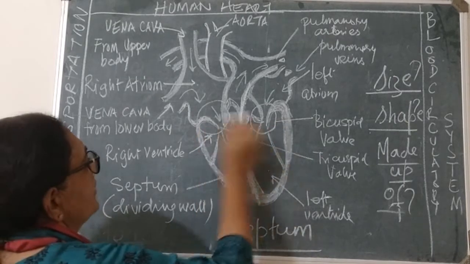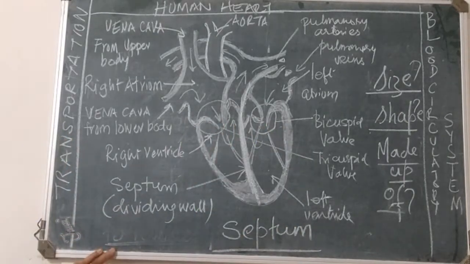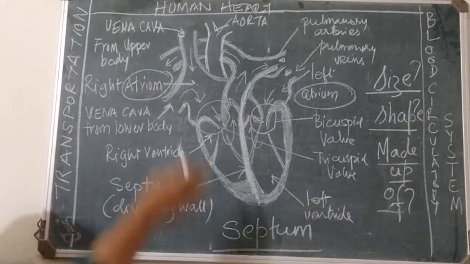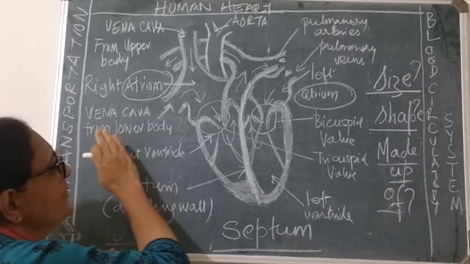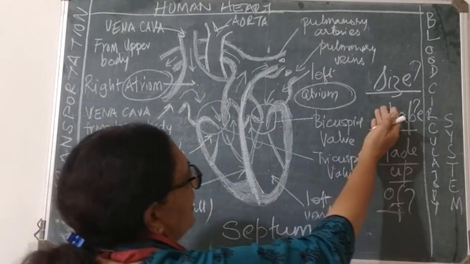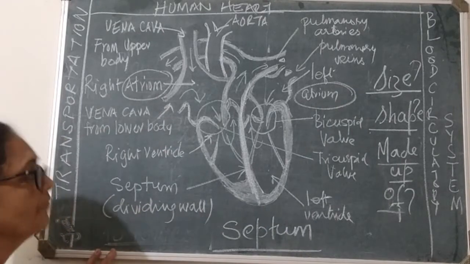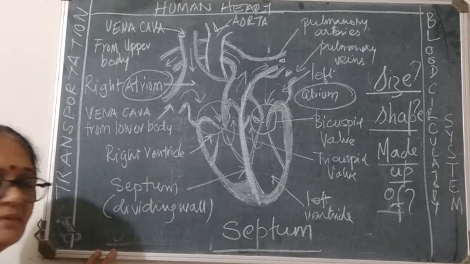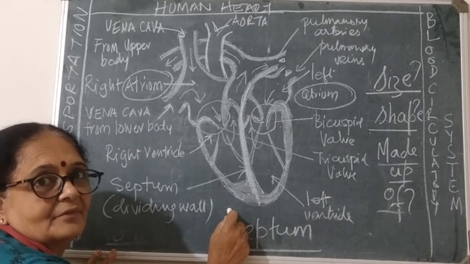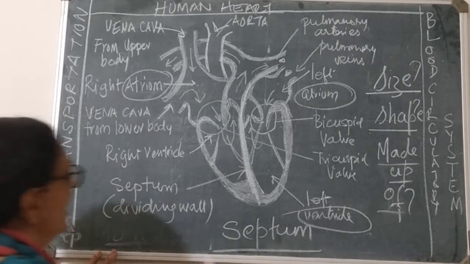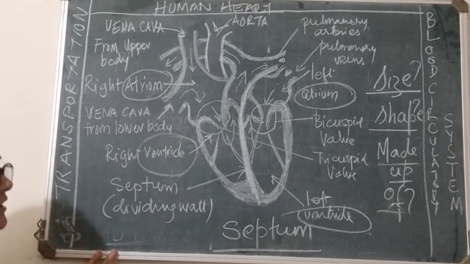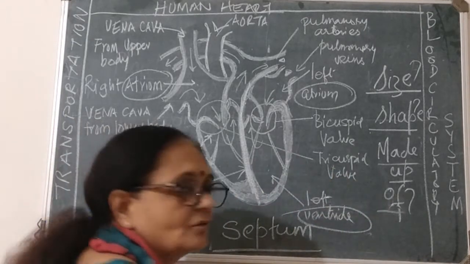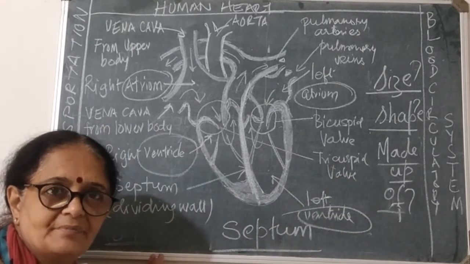The upper two chambers are called atrium. Here it is written. Okay, the right side is called the right atrium. The one which is on the left side is called the left atrium. So the upper chamber of the heart is called the atrium. The lower chambers of the heart are called ventricles. It is written here, ventricles. The right side is called the right ventricle, the left side is called the left ventricle.